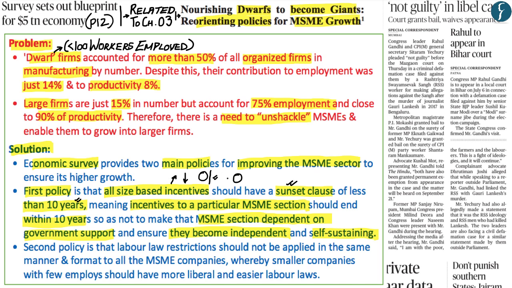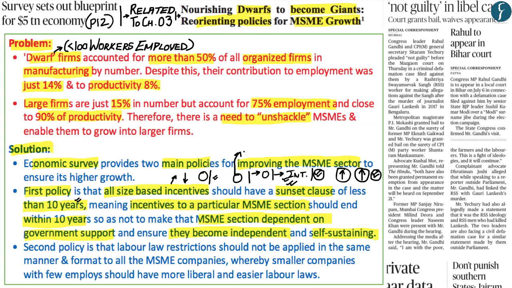Now again, going back to the example, let's say the government of India has allowed interest subsidy to be given to a particular section of the MSME sector, whereby they would be given loans by public sector banks at a lesser interest. Now according to the economic survey, this particular MSME section, because they have been provided loans at a lower interest rate, are not willing to grow themselves so as to avoid paying a higher interest rate on loans when they grow to a larger company.